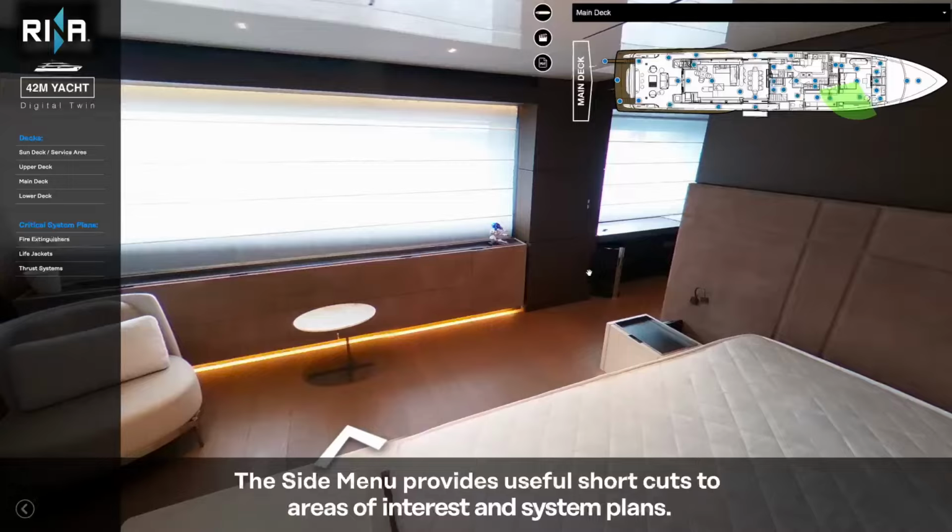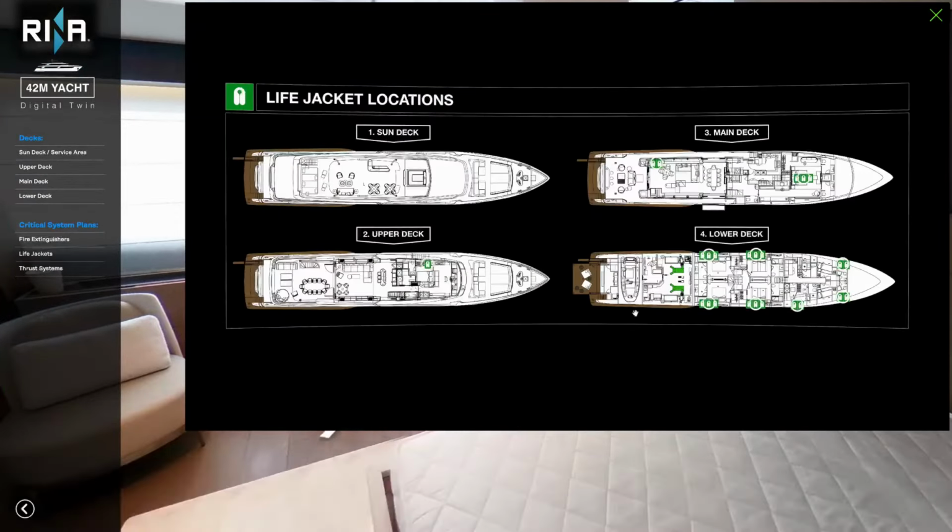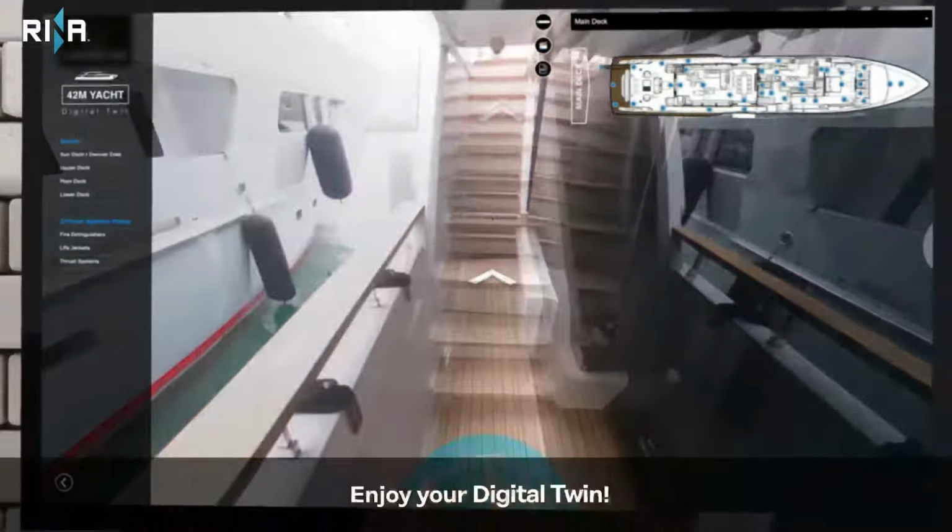The side menu provides useful shortcuts to areas of interest and system plans. Enjoy your digital twin.